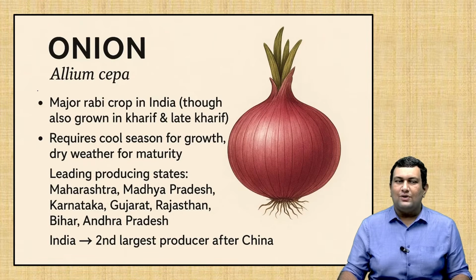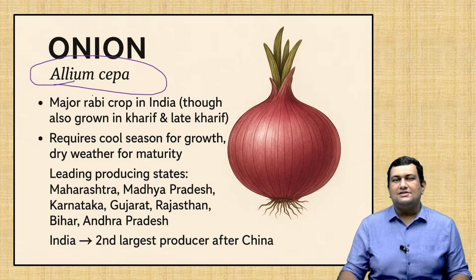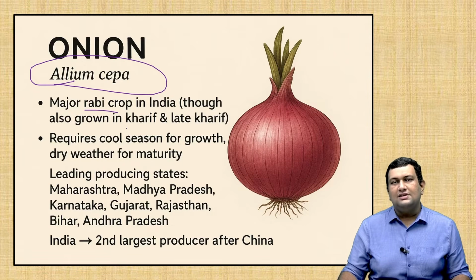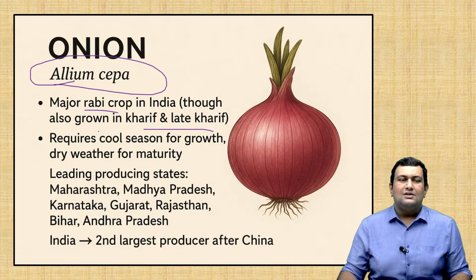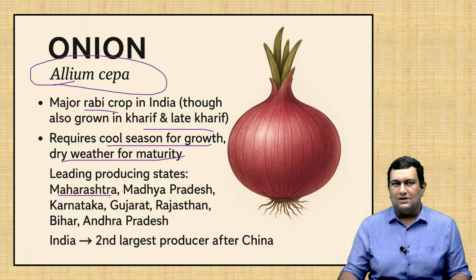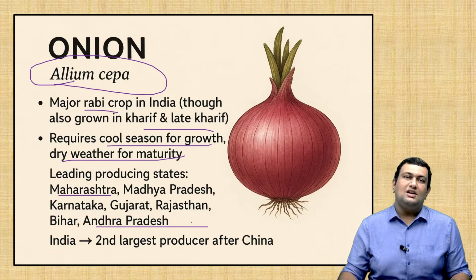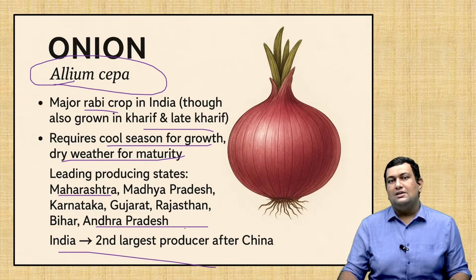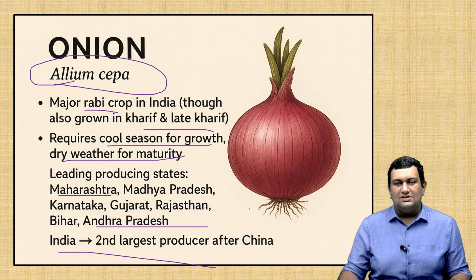The scientific name of onion is Allium cepa. It's mainly cultivated during the Rabi season, but it's also cultivated in the Kharif and late Kharif periods. It requires a cool season for growth and dry weather for maturity. The leading producing states are Maharashtra, which is number one, then Madhya Pradesh, Karnataka, Gujarat, Rajasthan, Bihar, and Andhra Pradesh. Nasik is known as the onion hub of India. India is the second largest producer of onion, and the first is China. So this can be a prelims question based on ranking.